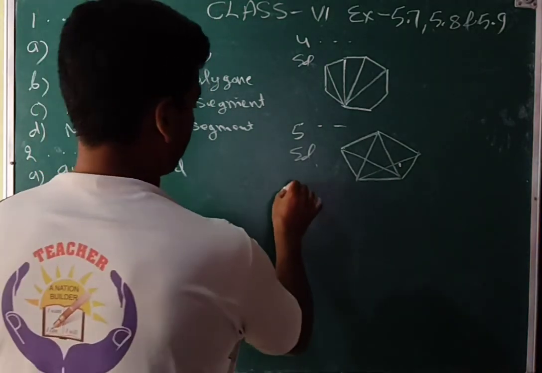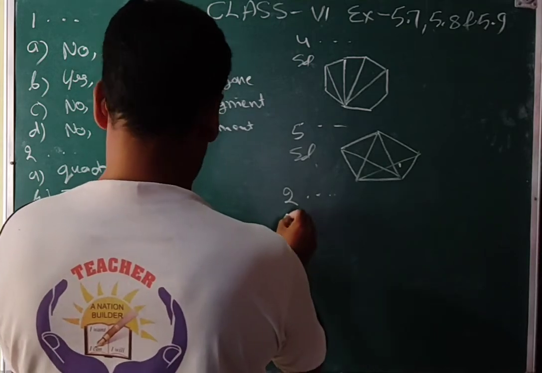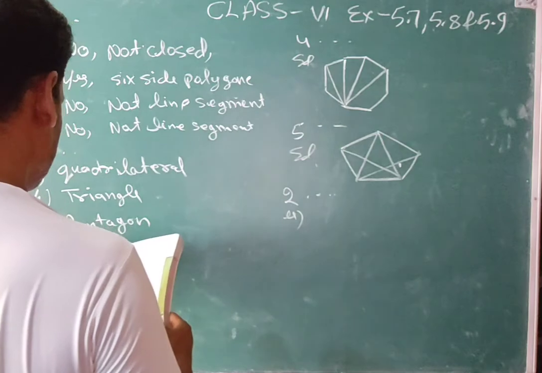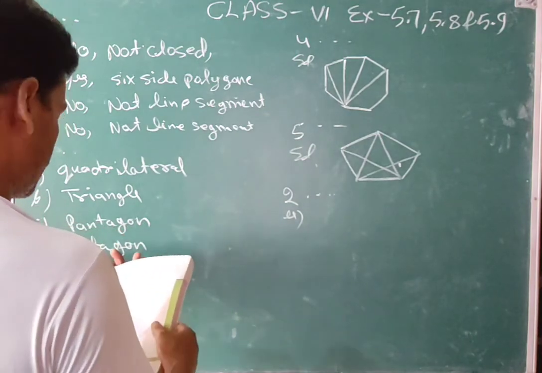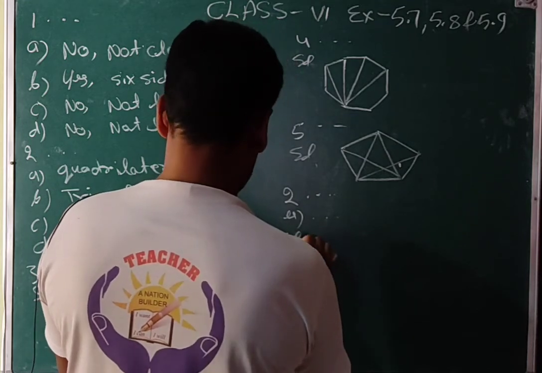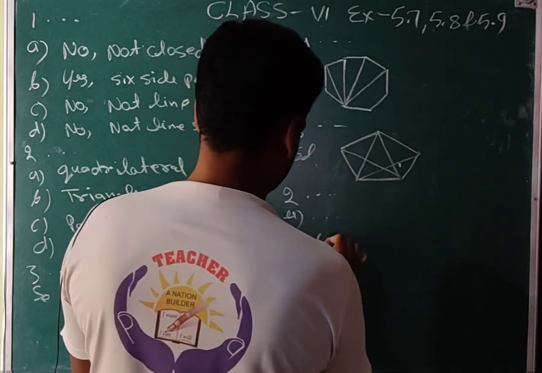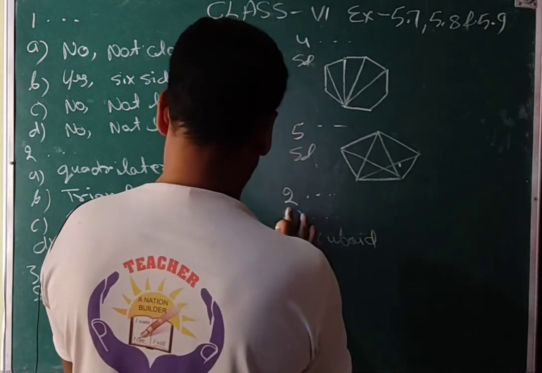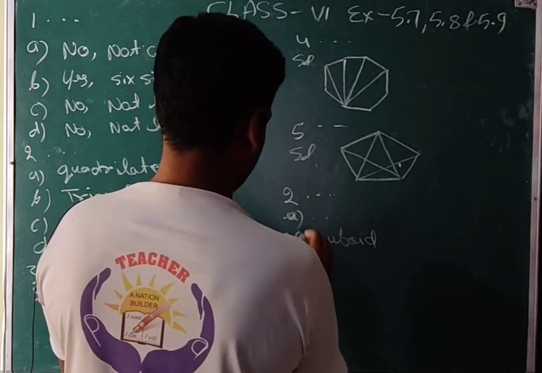And then second question. A part: your instrument box, that is a geometry box. That shape we know is a cuboid.